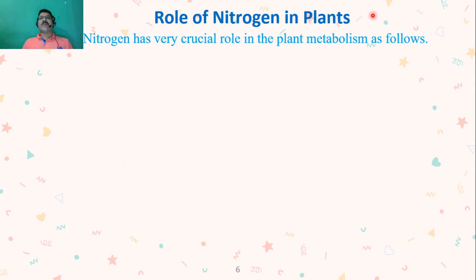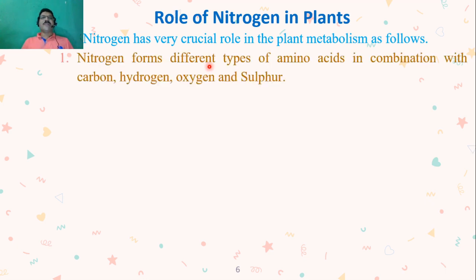So why is nitrogen useful for plants? Nitrogen plays a very important role in the metabolism of plants. One by one we will discuss. First, nitrogen forms different types of amino acids in combination with carbon, hydrogen, oxygen and sulfur.